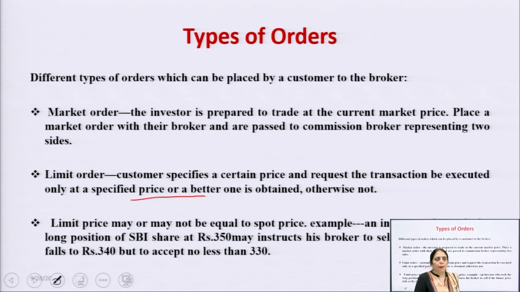You can take an example. If the price of the share right now, the future price, is 500, then your limit price should never be 500. It may be 498 or it may be 520 or 510. It means it may be more than or less than, and I will explain with the help of an example.